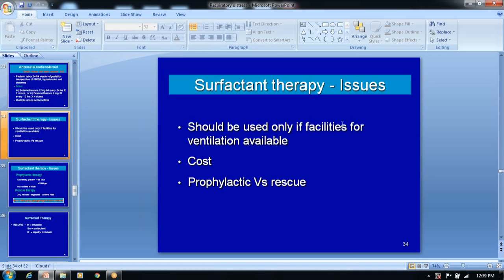Now the issue of surfactant: when a premature baby has respiratory distress, hyaline membrane disease, you already know the clinical features, intercostal retraction and grunting. What is your management? We provide oxygen, IV fluids, and thermoregulation. Then you have to introduce the surfactant, which is very, very important. There are two types, prophylactic and rescue therapy. But in India we are not using the prophylactic, only the rescue.